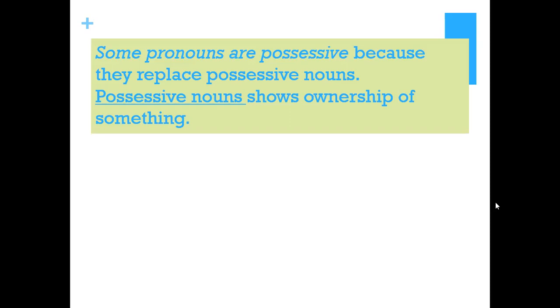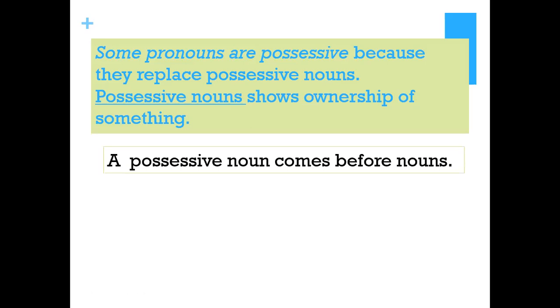Possessive noun always comes before nouns. For example, the same example I wrote just now: Arooj's pen. Pen itself is a noun, but the possessive noun Arooj's is coming before the noun pen.